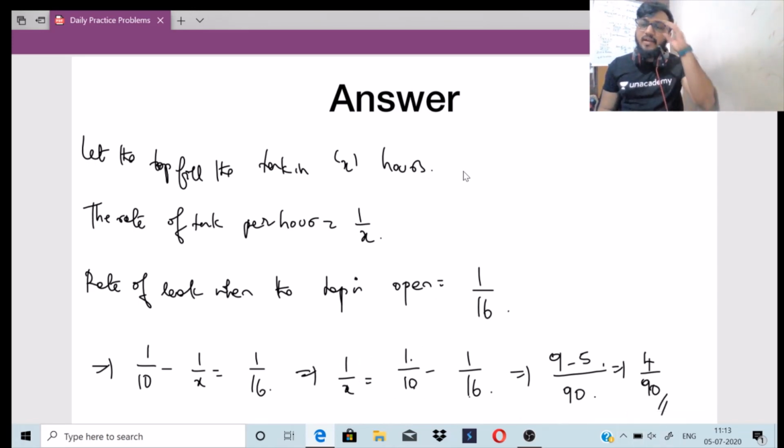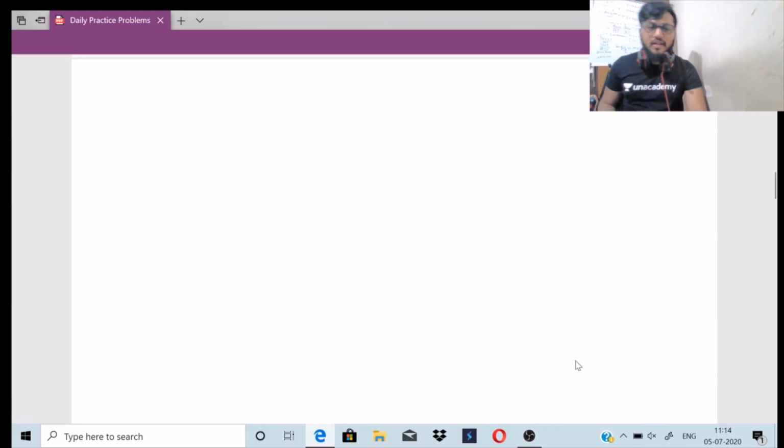You know that 1 by 10 is the rate of the leak. So the rate of tank per hour is 1 by x. Substituting all this in the equation, you'll get this as 4 by 90. So what is 4 by 90? I can further simplify 4 by 90 as 2 by 45.